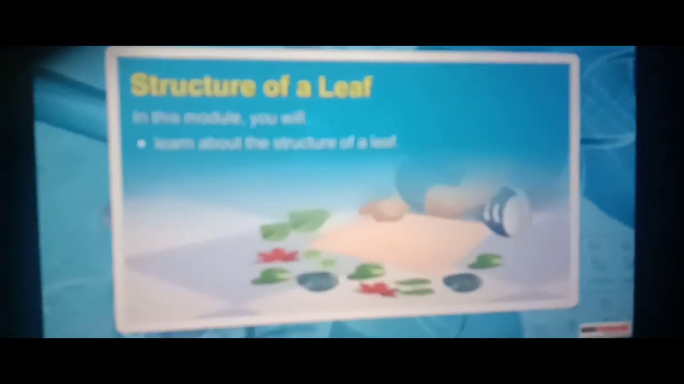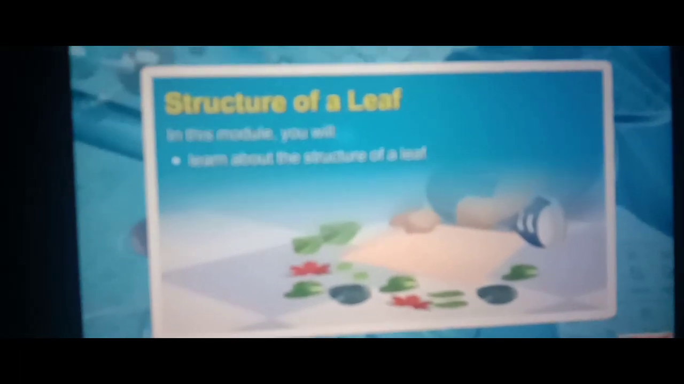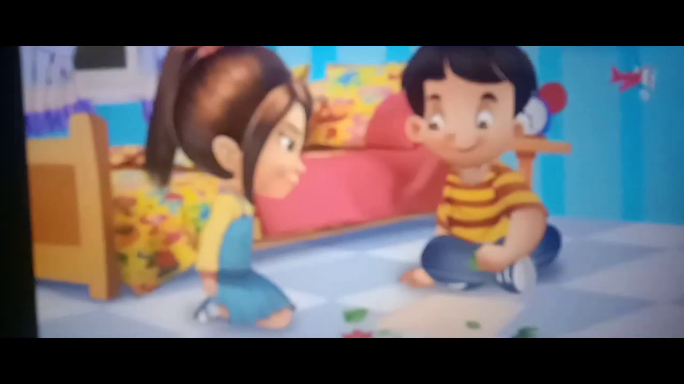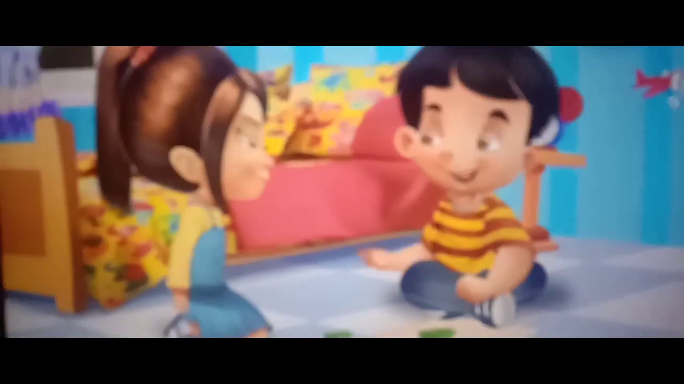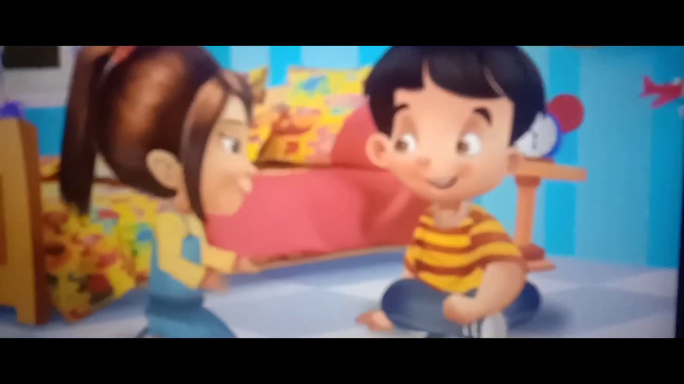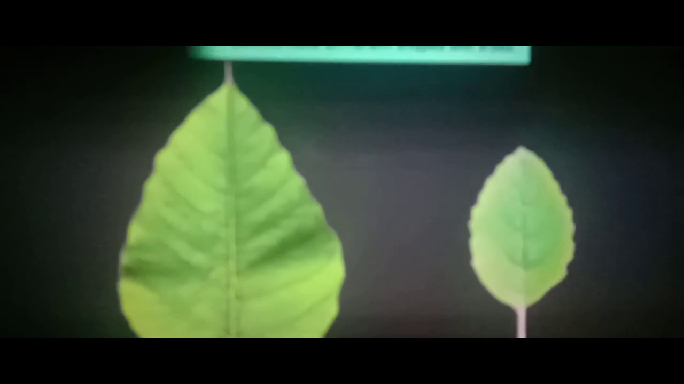Structure of a leaf. In this module, you will learn about the structure of a leaf. Sid is busy doing his school project. His sister, Alicia, has just joined him. Let us go and see what the project is all about. Wow! So many leaves of different shapes and sizes. Why have you collected all these leaves? I have collected these for my school project. Can I watch the project, please? Of course you can. Look carefully. You can see that leaves have different shapes and sizes.